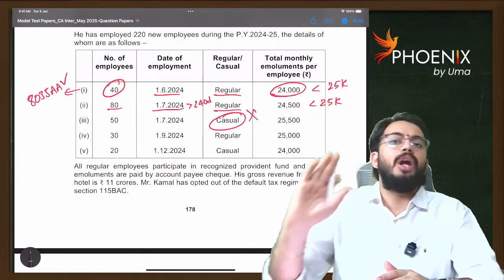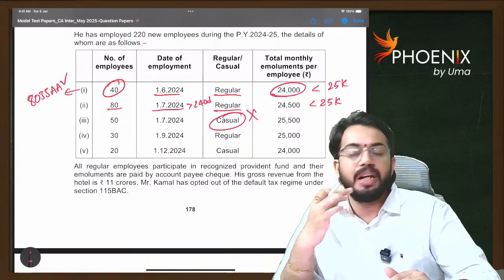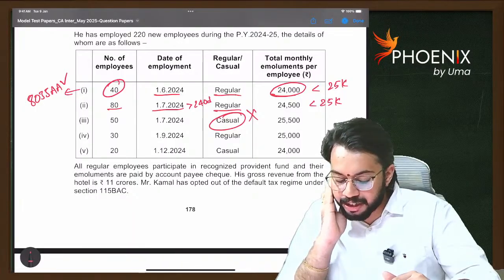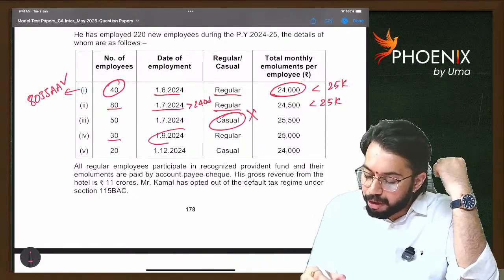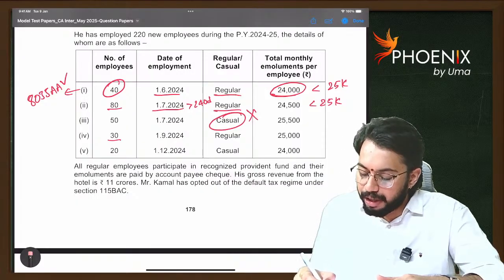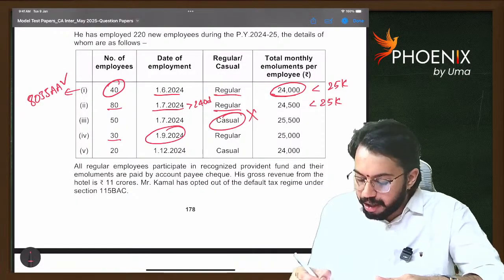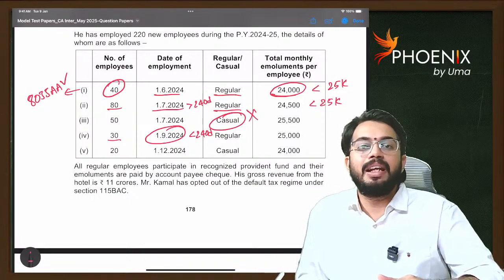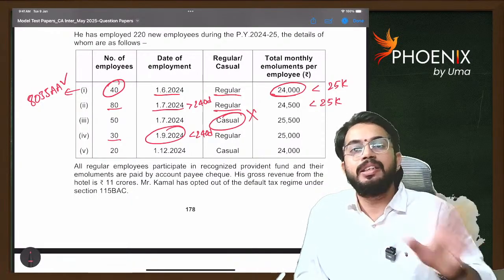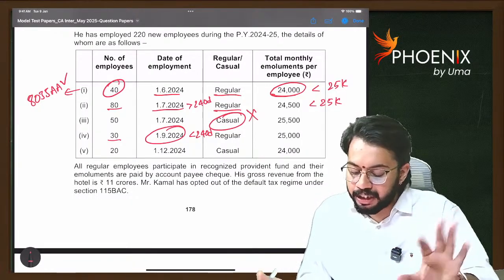Casual employees do not participate in recognized provident fund, so they are not eligible for deduction under section 80JJAA. Next, 30 employees were recruited on 1st September 2024. They worked for less than 240 days. As they worked for less than 240 days, they are not eligible for deduction under section 80JJAA.